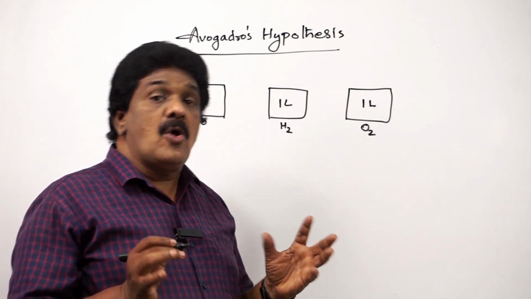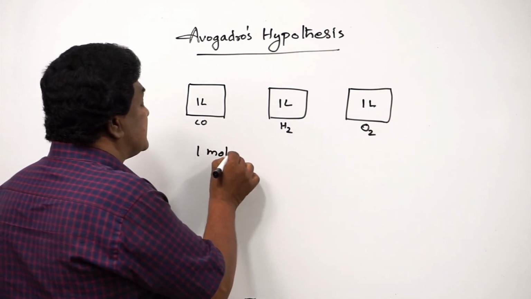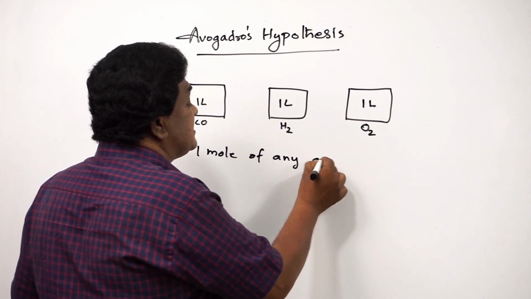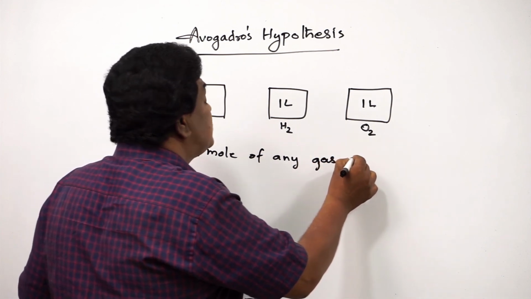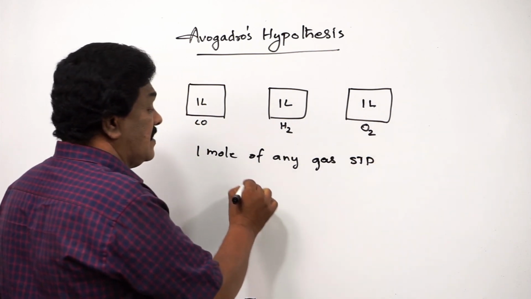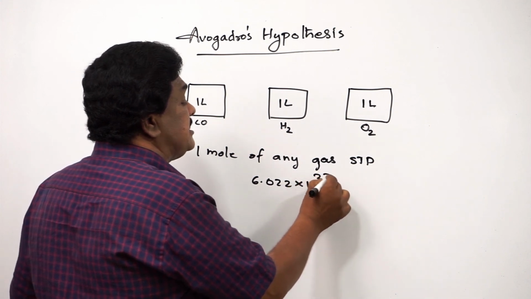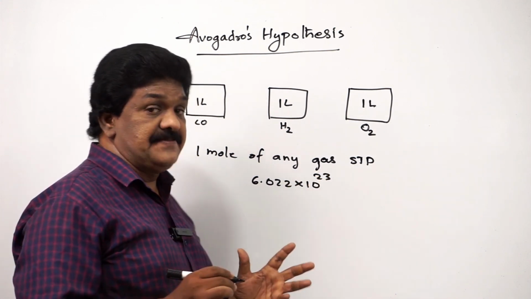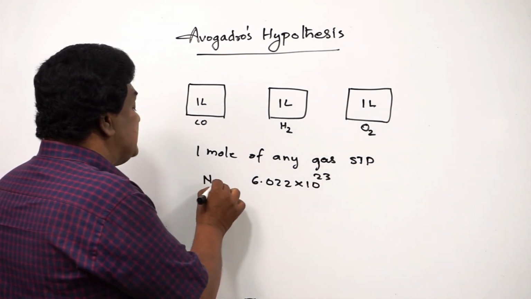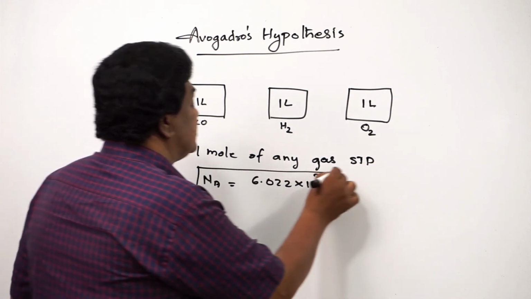Avogadro observed that 1 mole of any gas at STP contains 6.022 times 10 raised to 23 molecules, and this number is called Avogadro's number, N, that we have already learned.